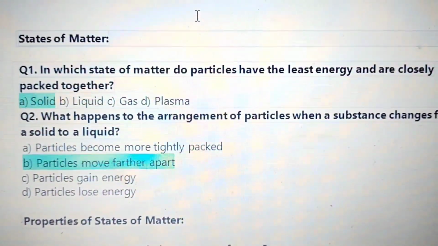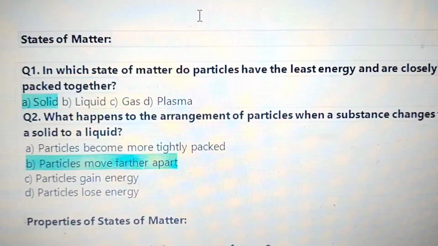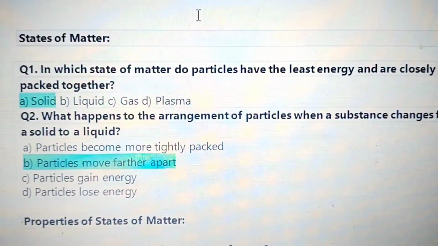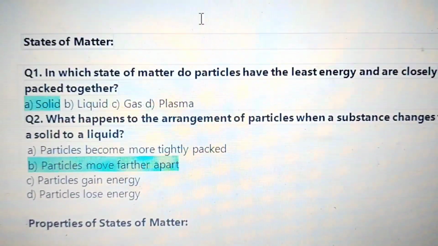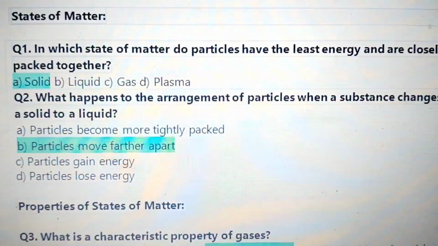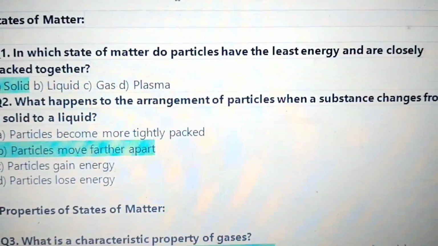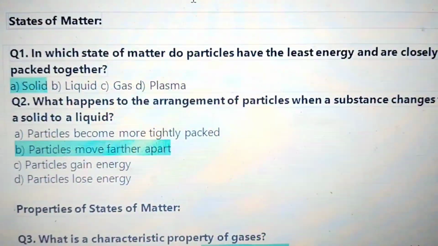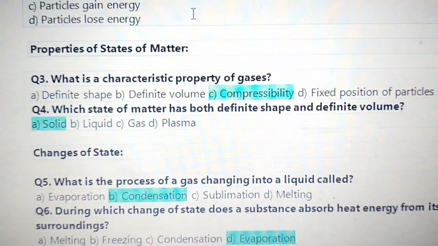States of matter. Solid state, liquid state, or gaseous state. Question 1. In which state of matter do particles have the least energy and are closely packed together? Solid. Question 2. What happens to the arrangement of particles when a substance changes from solid to liquid? From solid to liquid, the particles move further apart.